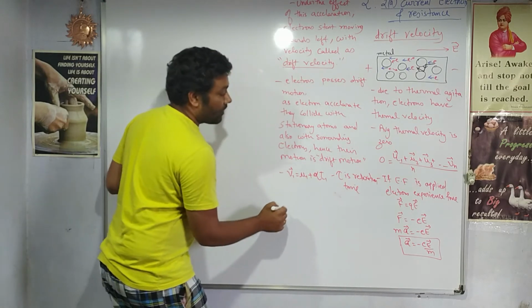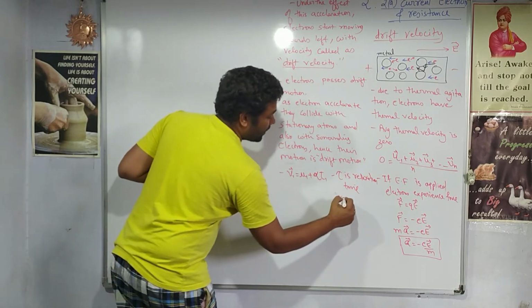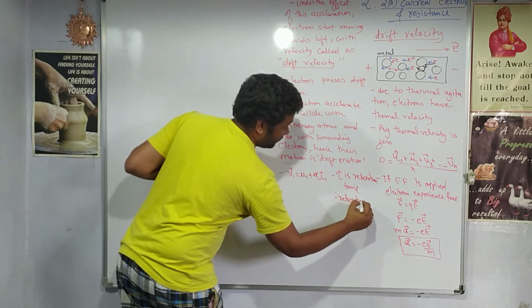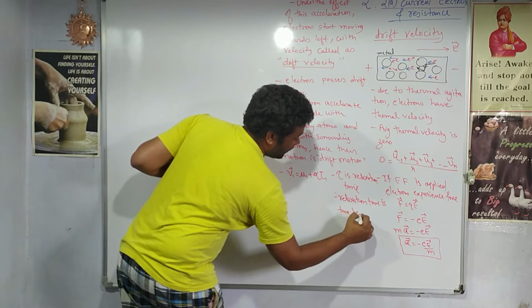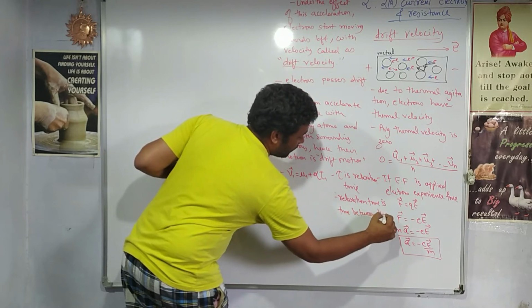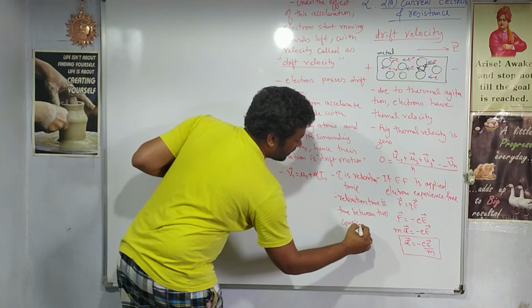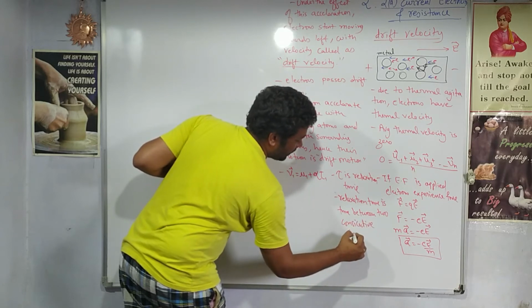How do you define relaxation time? Relaxation time is the time between two consecutive collisions.